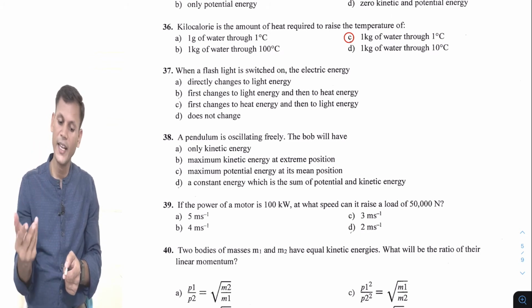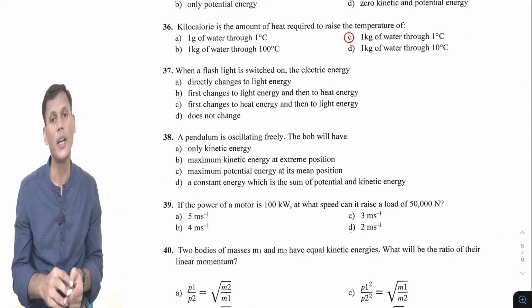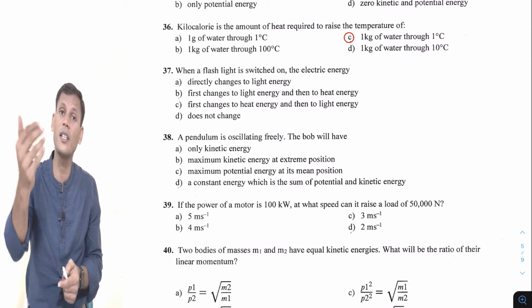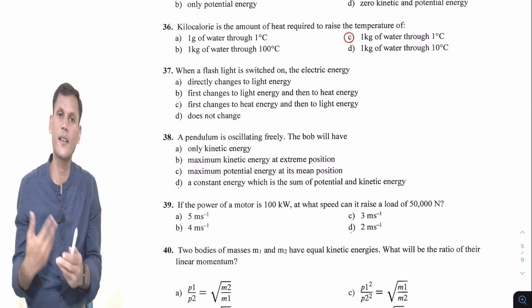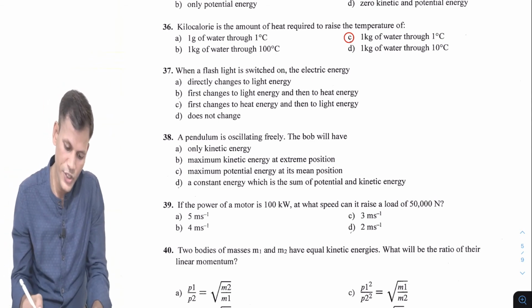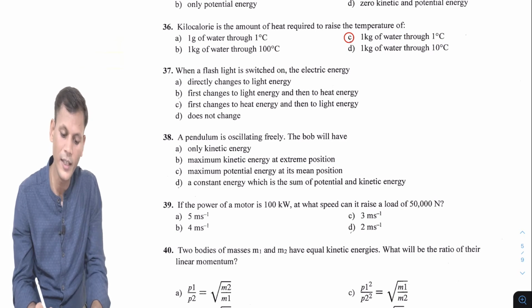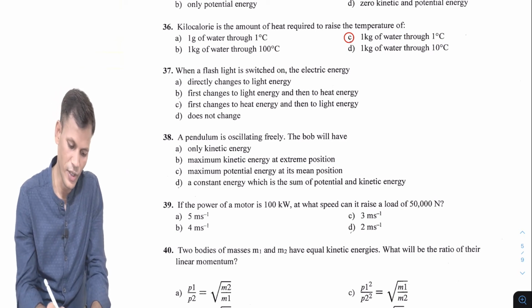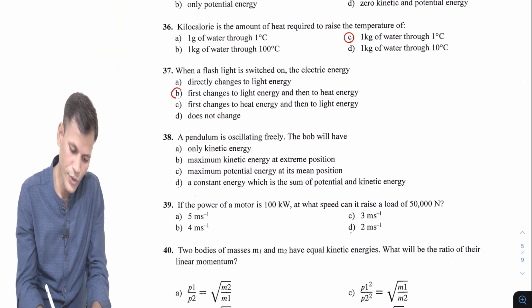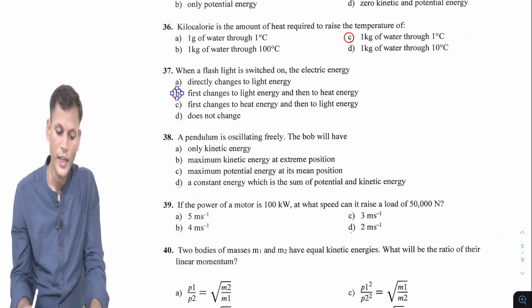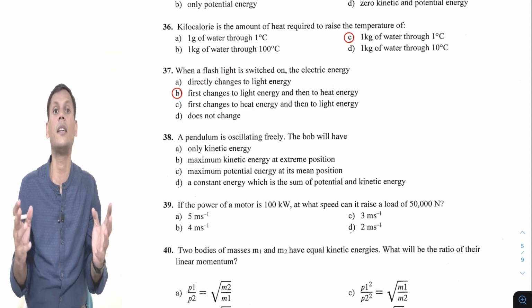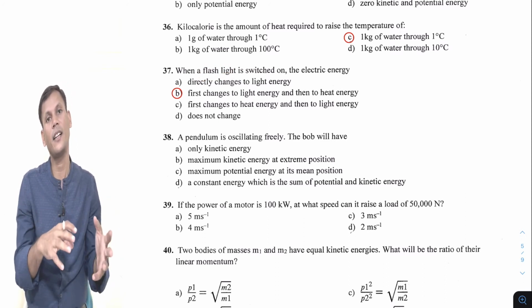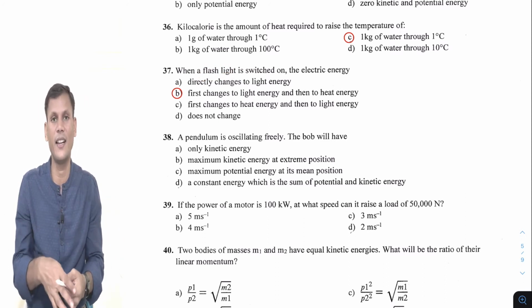First it changes to light energy, then it is converted to heat, because light travels faster. So it appeared to us that light has come first. So first it changes to light energy and then heat energy. Light energy to heat energy. This is about the flashlight, which is normal, not like a heater. In a heater, first it is converted to heat energy, then light energy.